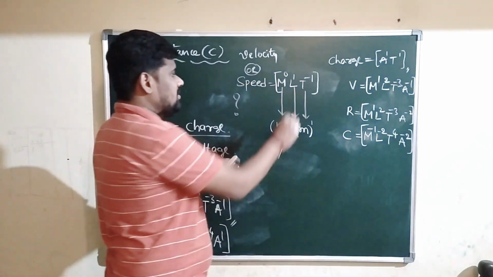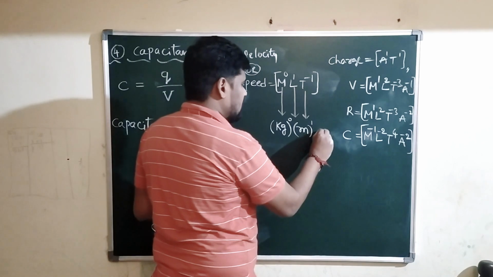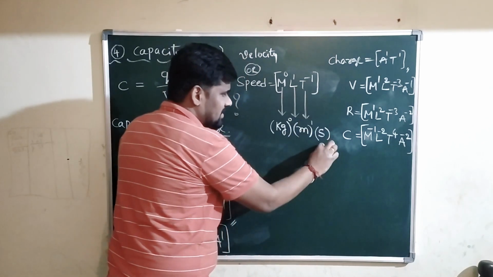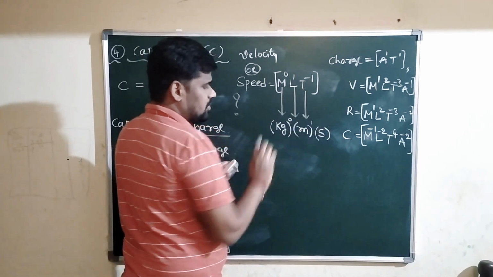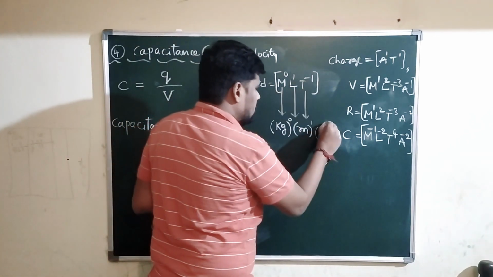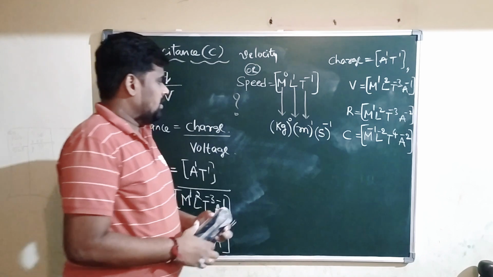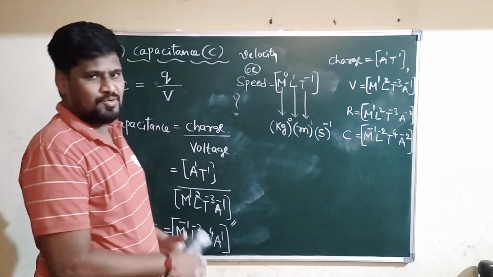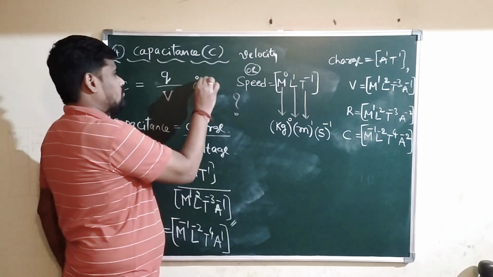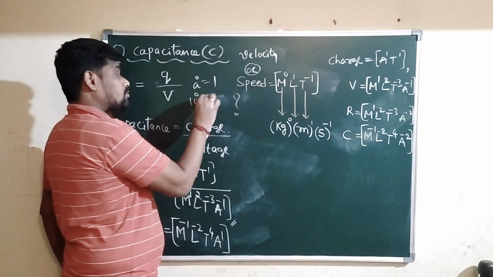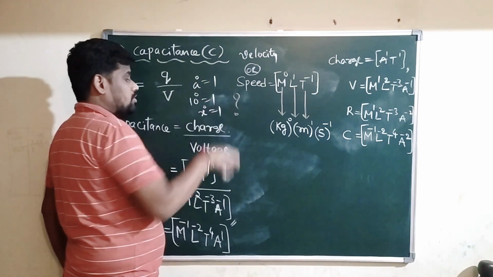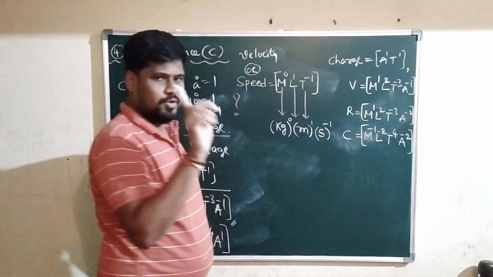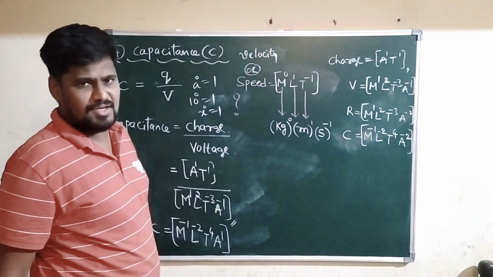Time is measured in second. Therefore s to the power, time is measured in second. Therefore for T, what did I take? s to the power -1. Any quantity to the power 0 is equal to 1. You know, a to the power 0 equals 1, 10 to the power 0 equals 1, x to the power 0 equals 1. Any quantity to the power 0 is always equal to 1 from the knowledge of mathematics.